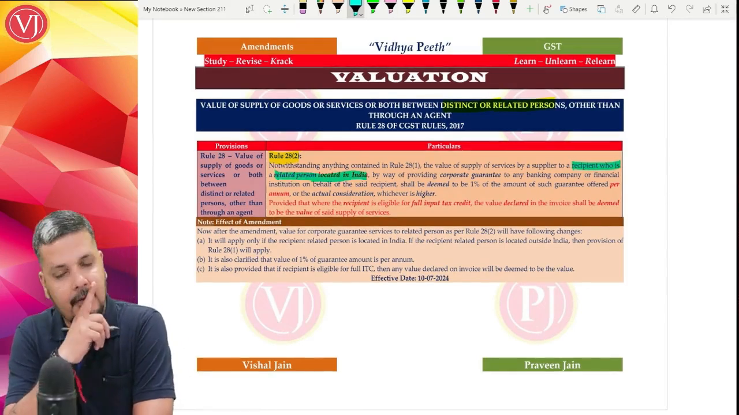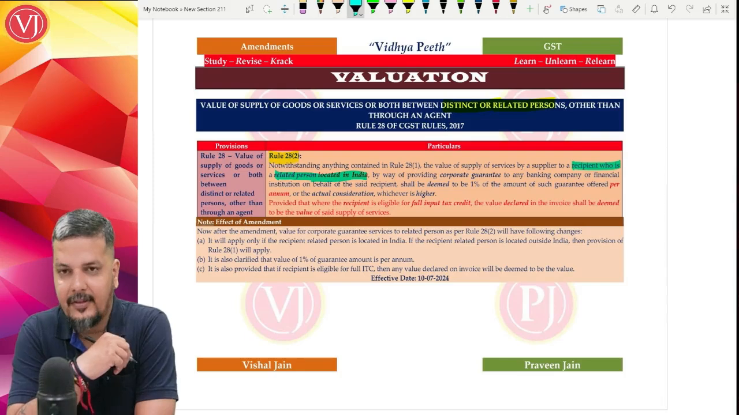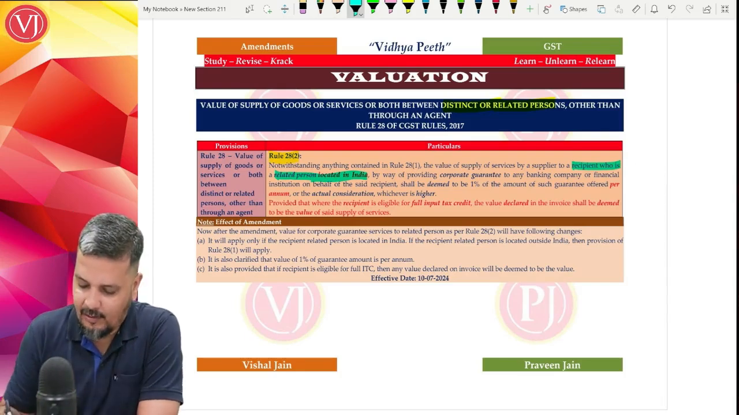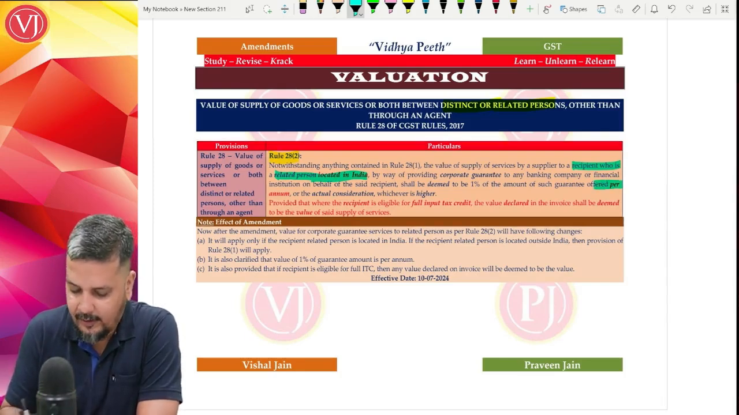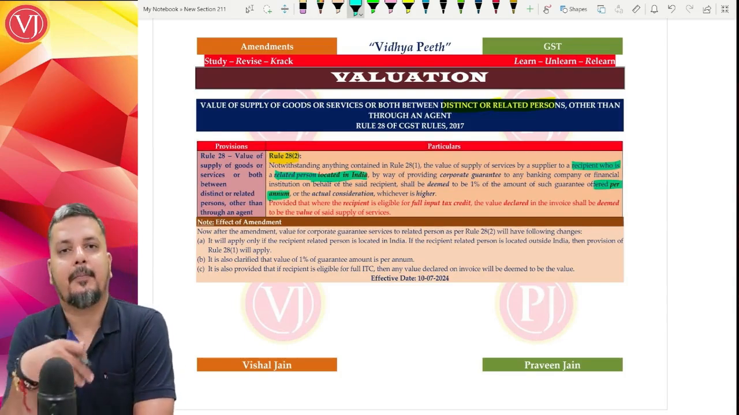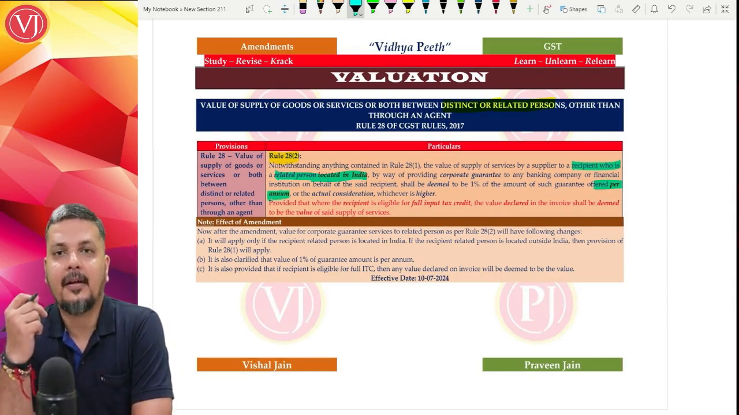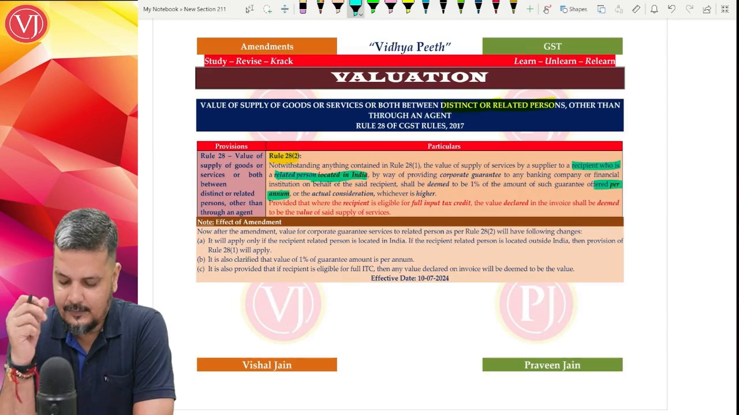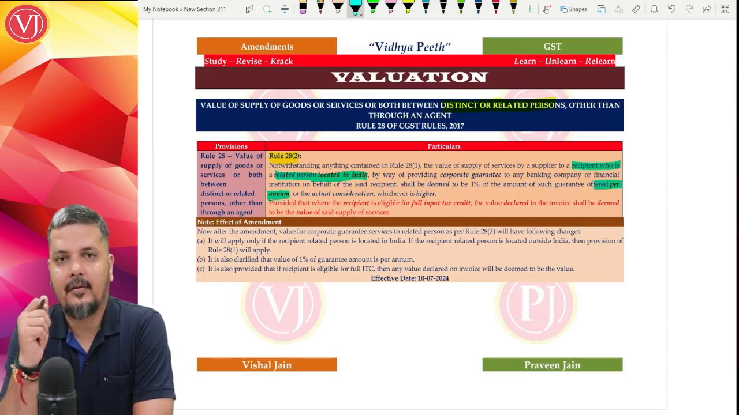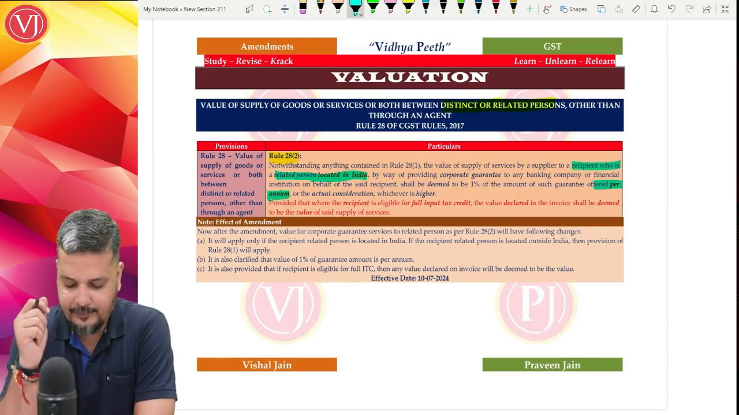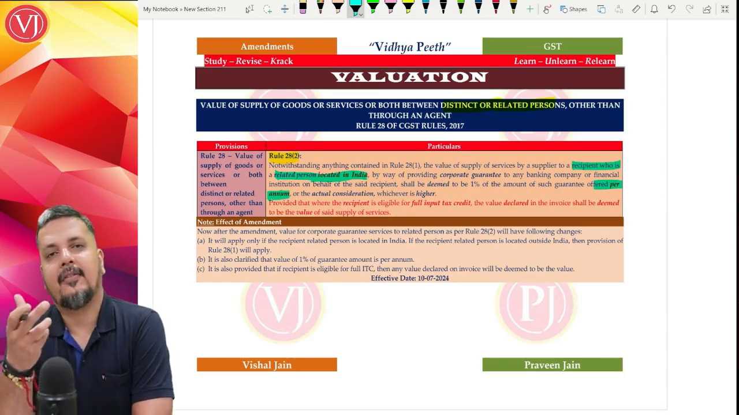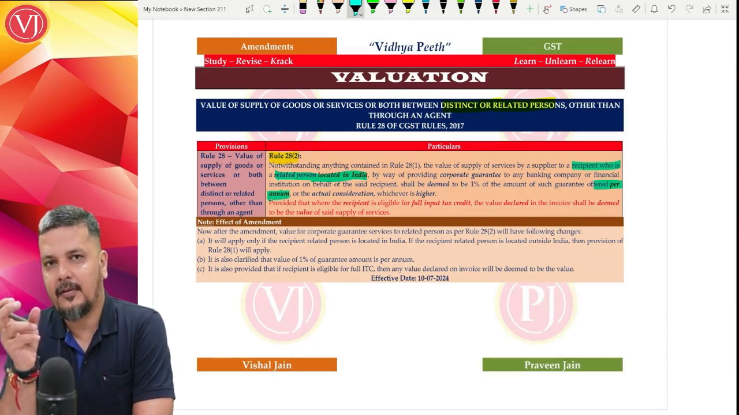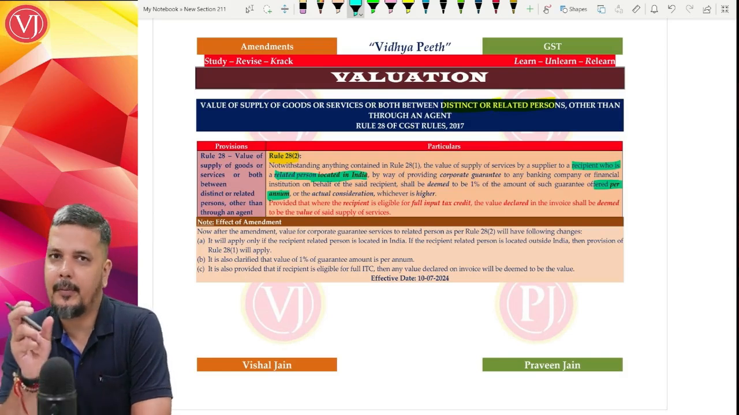That's the first amendment. Second amendment, they have said that this 1% of guarantee amount is not every time, it is per annum. Right, so 1% is for a particular financial year, per annum. If at all the guarantee is given for 6 months, or it is renewed every year, it will be proportionally calculated.